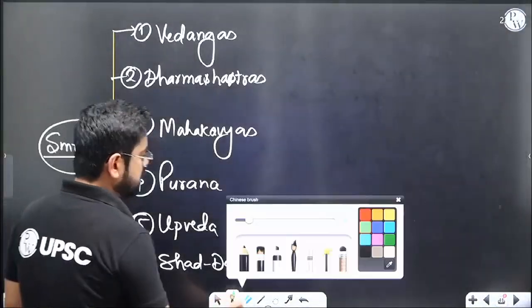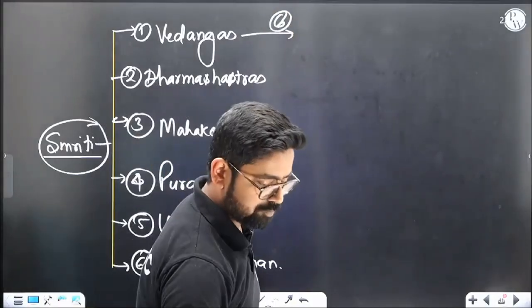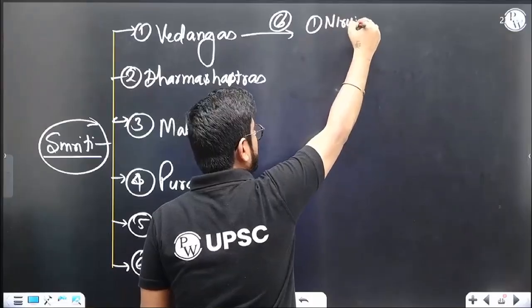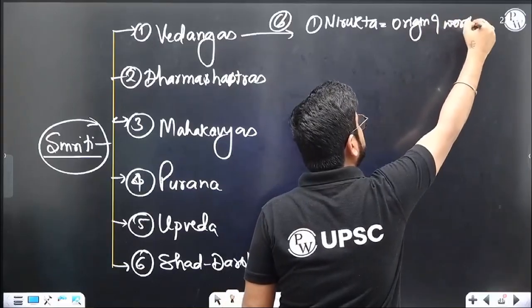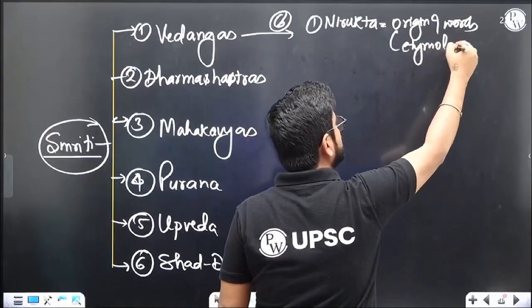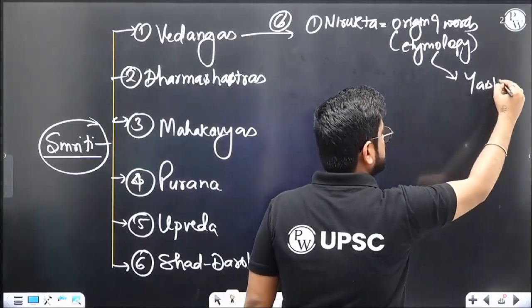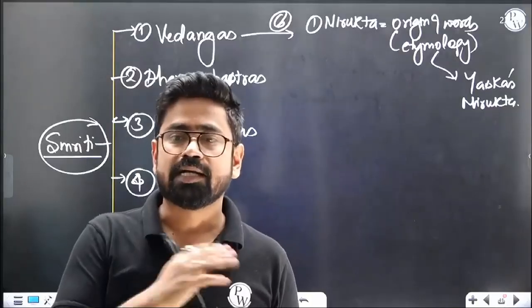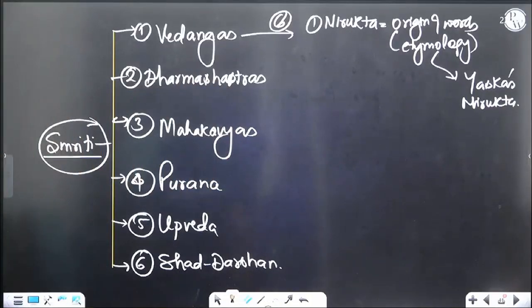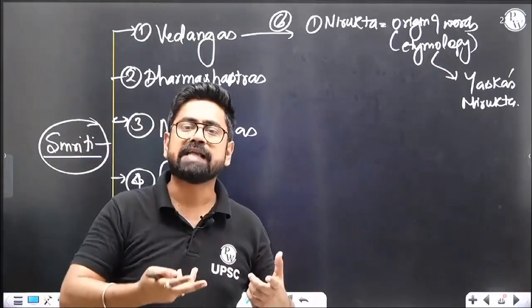In Vedangas, we have 6 types of Vedangas. Again 6. Now you will understand what this is. First is Nirukta. Nirukta is the origin of words, technically called etymology. One example we have of Nirukta is Yaska's Nirukta. If you and I read this book, we will be able to understand the words, we can know which word came how, what is the origin of the word. So we will have a better understanding of the Vedas. Are you getting my point?